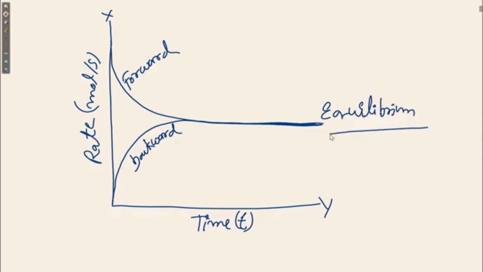So we can say that if reactant A reacts with B, which is another reactant, we get C plus D as products, and this is called the forward reaction. And there is another reaction in the backward direction.